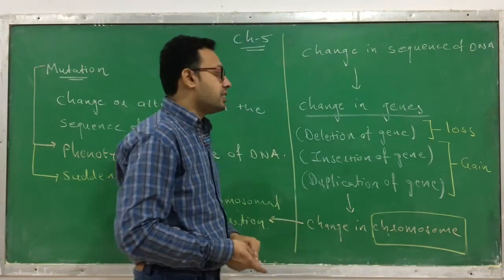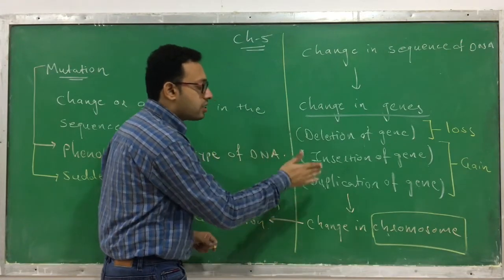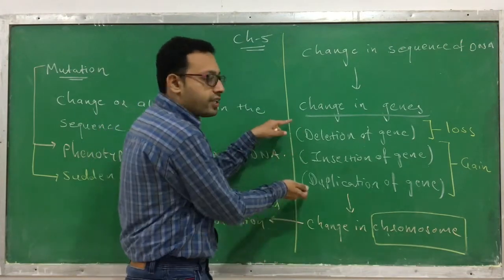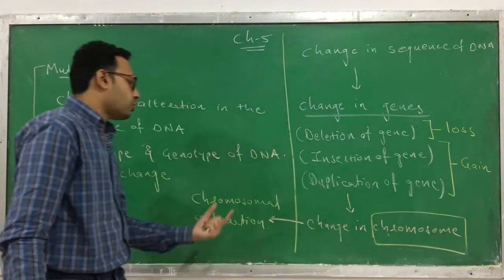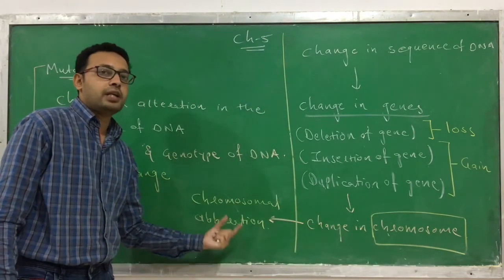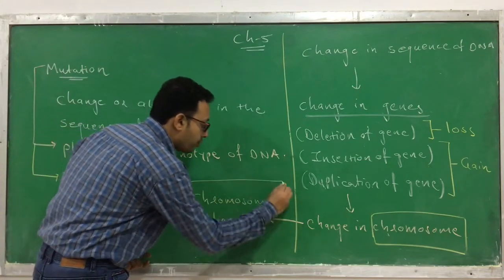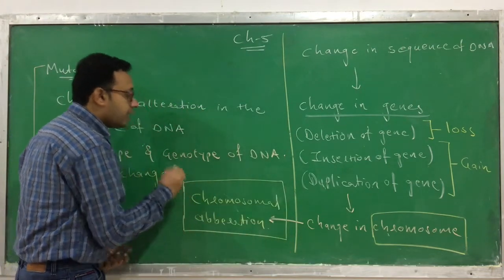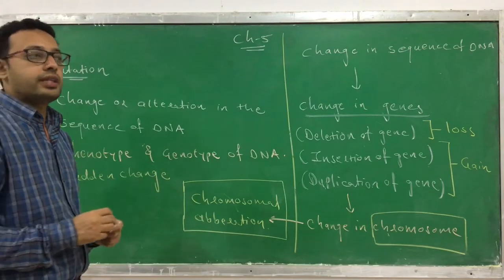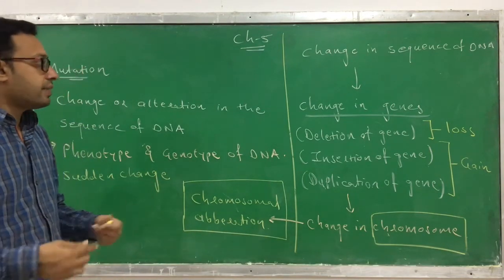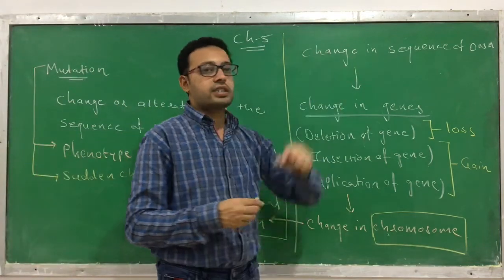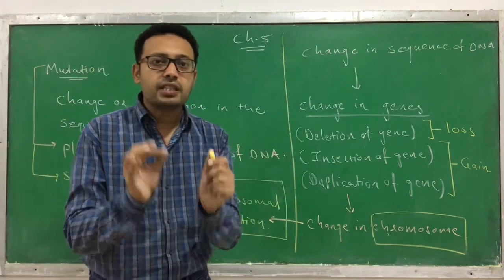What kind of changes take place? Deletion, insertion or duplication takes place. Either of these happens, which may lead to a change in the chromosome, and this change in chromosome is called chromosomal aberration. So this chromosomal aberration is one thing that happens in a mutation. Clear? Second thing, sometimes there is not a whole change in the sequences, but a change in a single base pair.